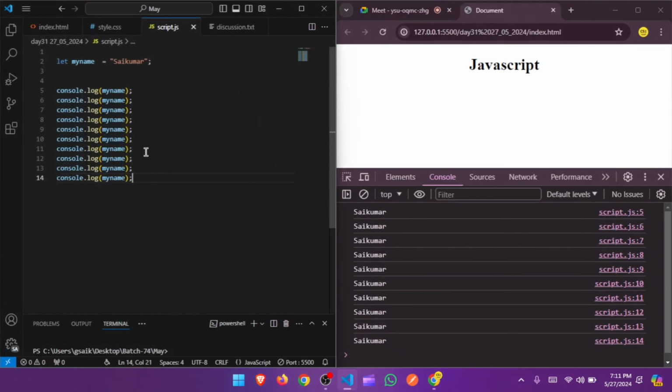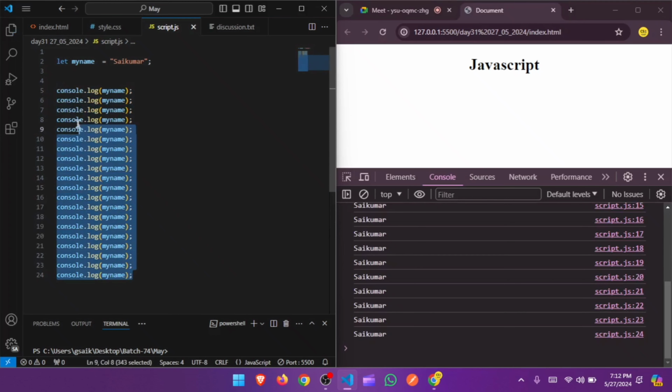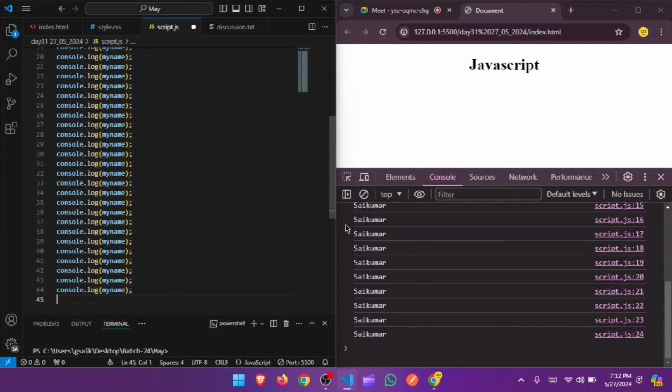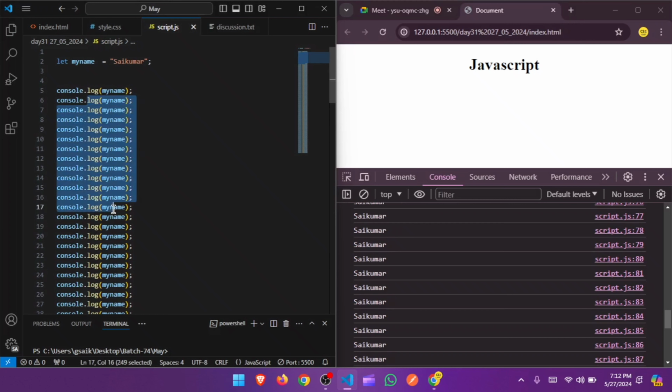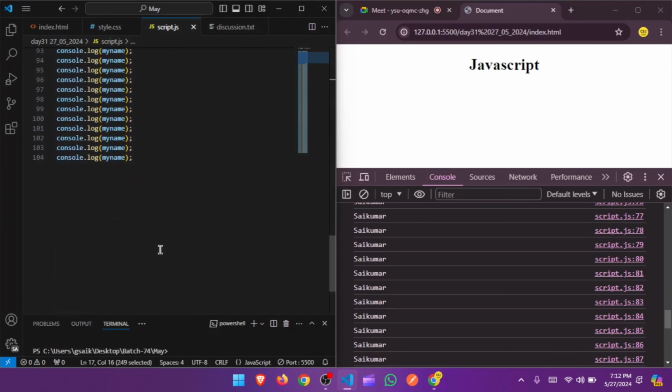But I just want to print the same thing 20 times. What I can do, I can copy paste. Now it becomes 20. But what if I want to print 100 times? This is 20, 40, 60, 80, 100. See, I'm copy pasting the entire thing. We are repeating the same code without making any sense. This is not making any sense. We are just repeating the same code, right?